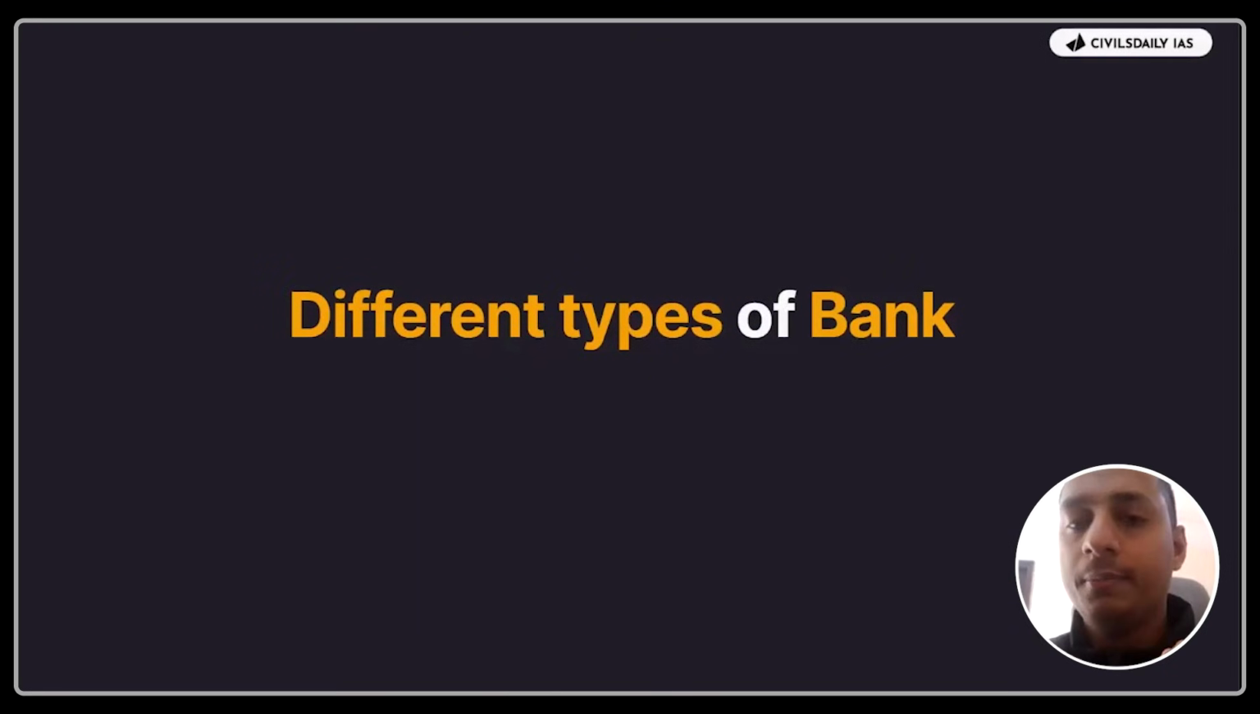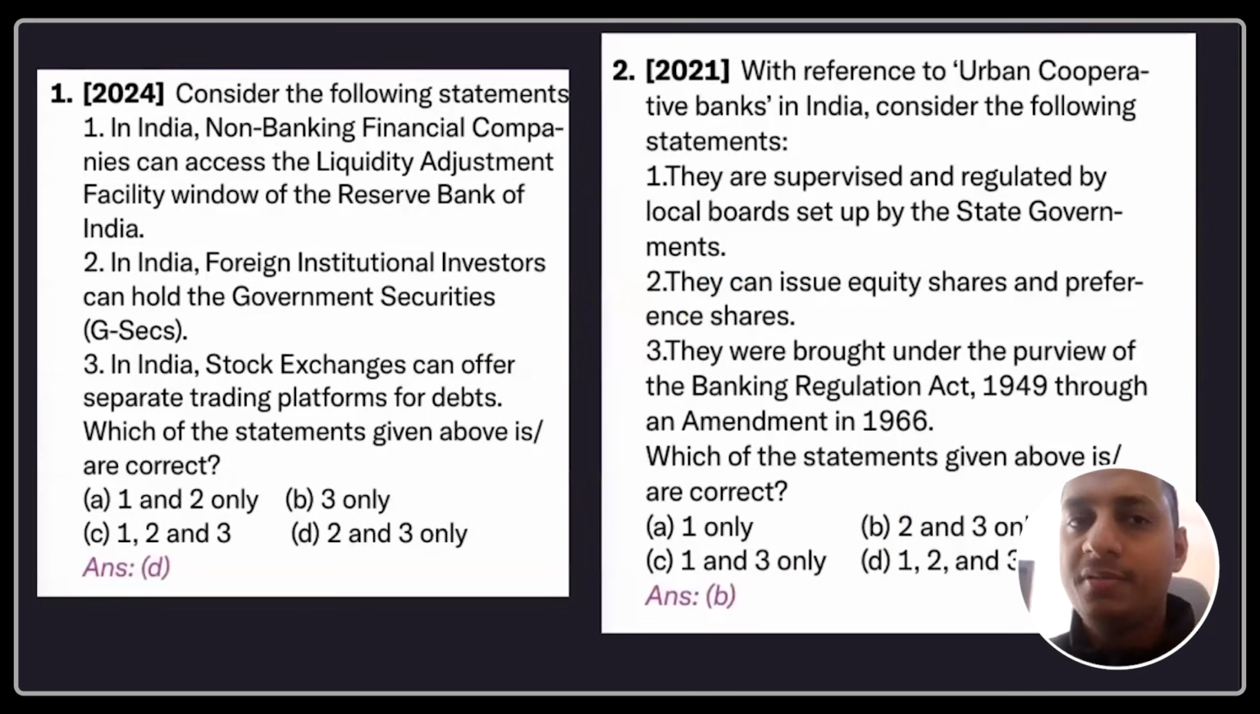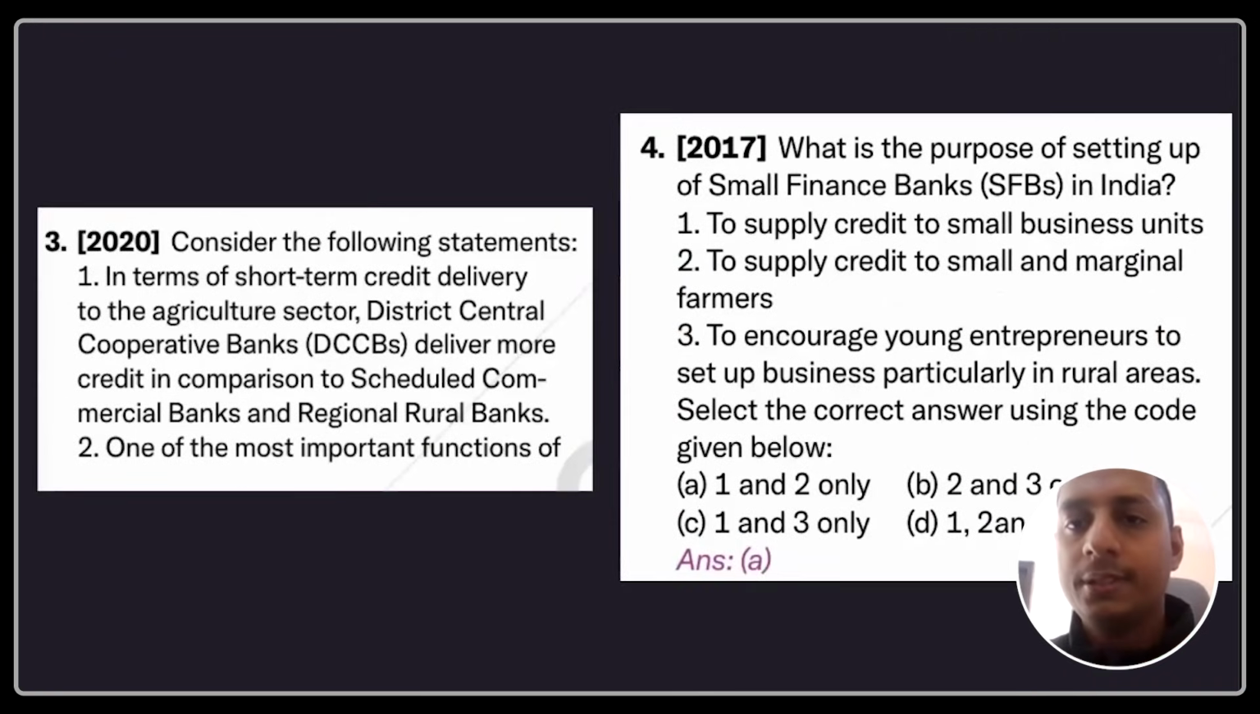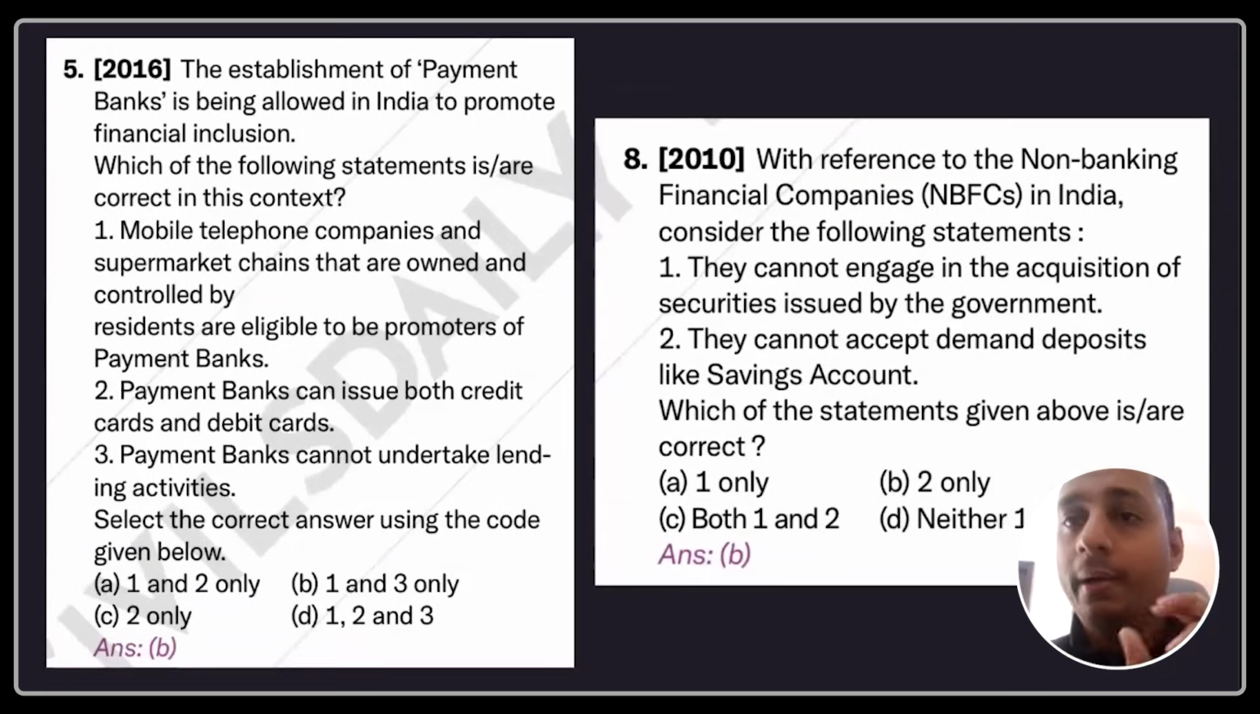Different types of banking, let me tell you, are mostly current affairs questions. So you don't have to study what payment banks were and everything. Here, NBFCs is something you have to study. Okay. Urban cooperative banks, as I told you, a Supreme Court judgment was there. That is why this question was asked. DCC banks, small finance banks, asked in 2017. Payment banks, the idea came in 2015, 2016. That is why this question was asked.